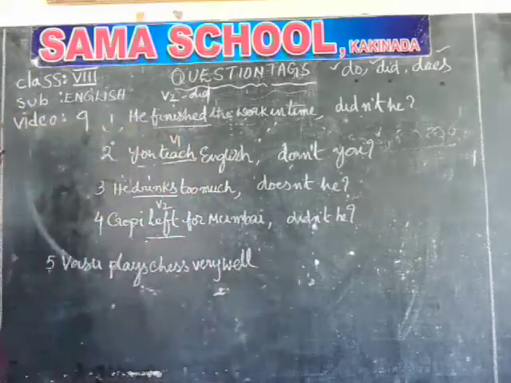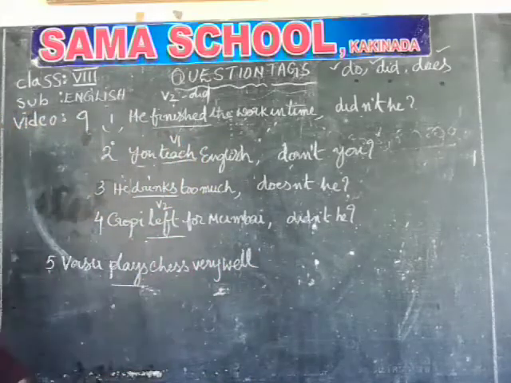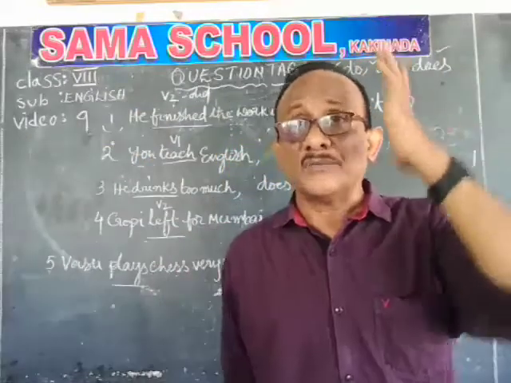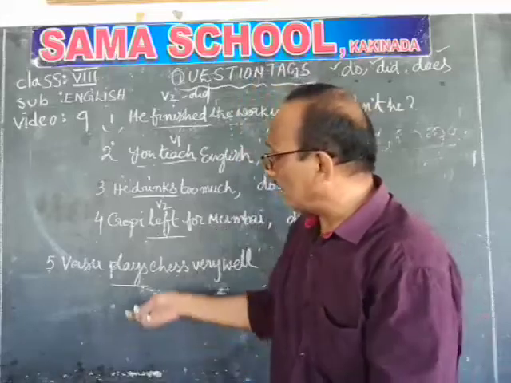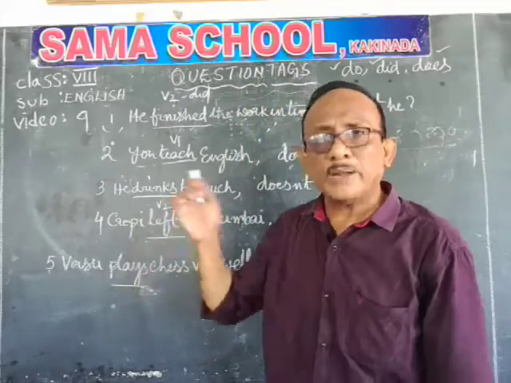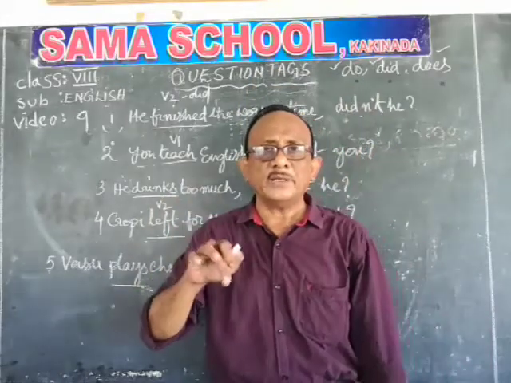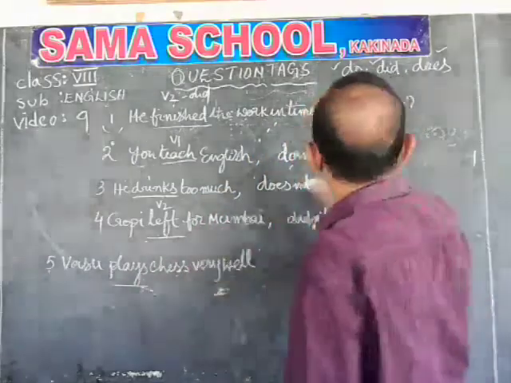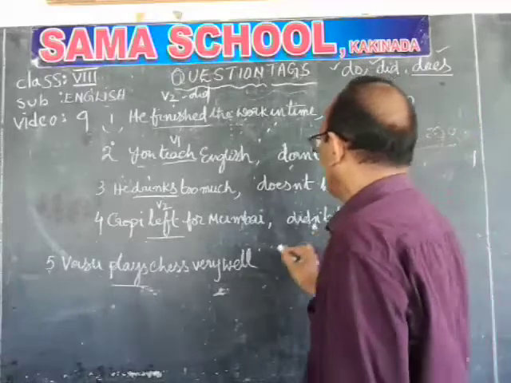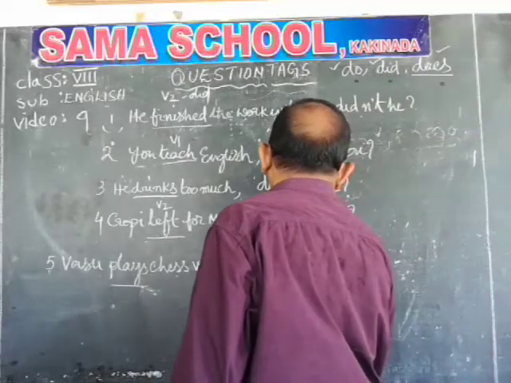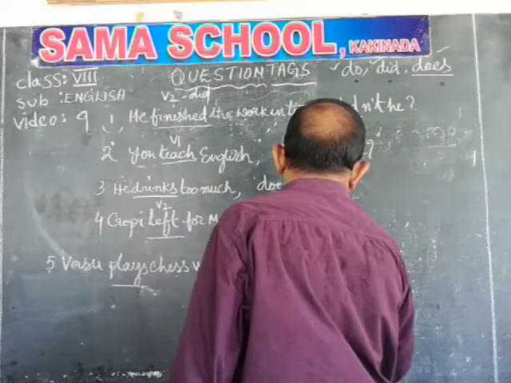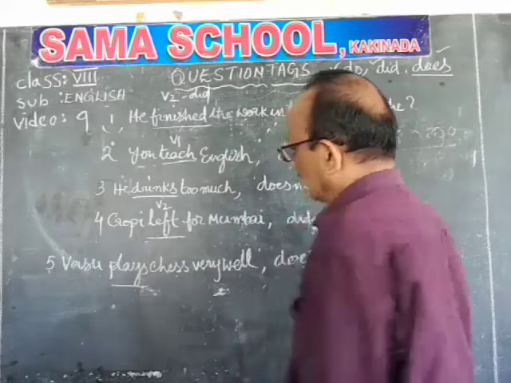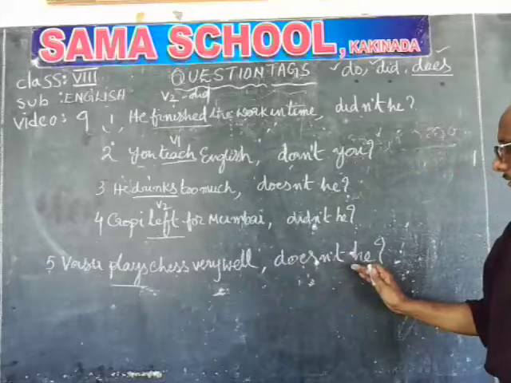Vasu plays chess very well. This sentence is also not having any special verb. But is the main verb there or not? Plays is the main verb: play, played, played, playing, plays. It is in V5. If it is in V5, what should we take? Take does. Does plus negative plus pronoun plus question mark. Vasu plays chess very well, doesn't he?